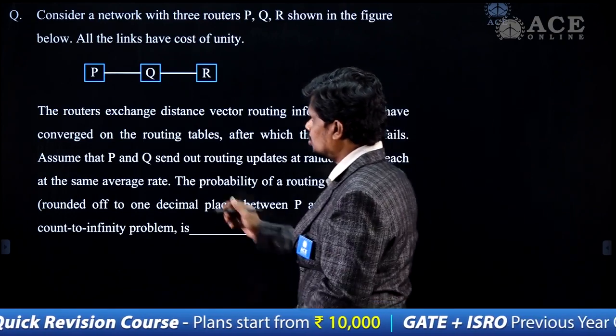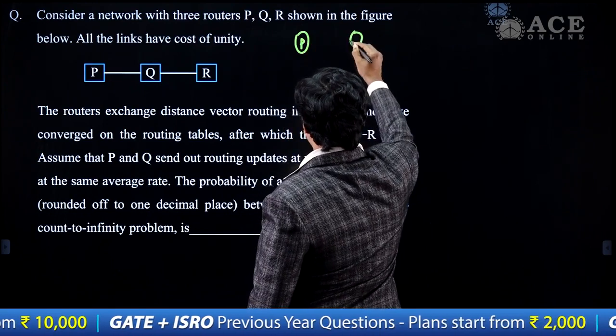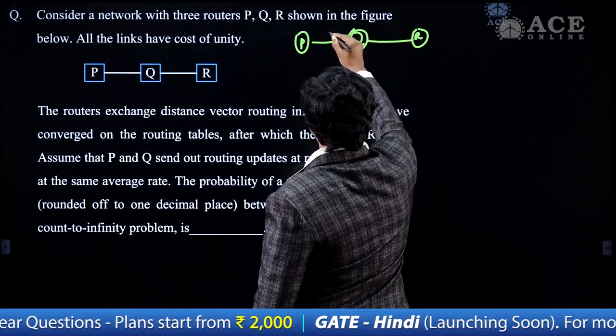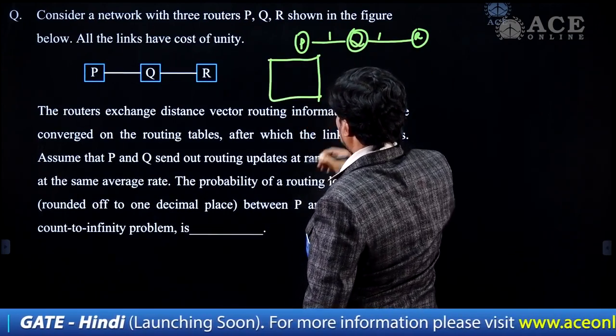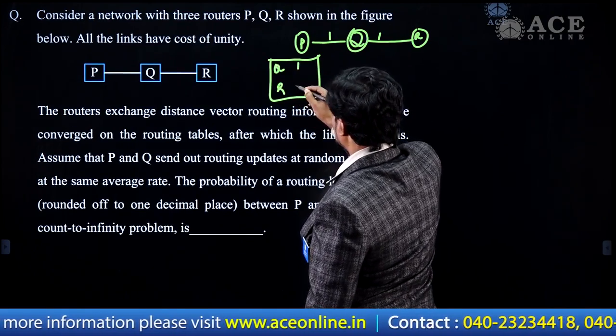So here, if you consider this network, let's say I have router P here, router Q here and router R here. It is mentioned that the cost is unit. Then what is the routing table of P? If you consider the routing table of P, Q tends to 1 and R tends to 2, right?